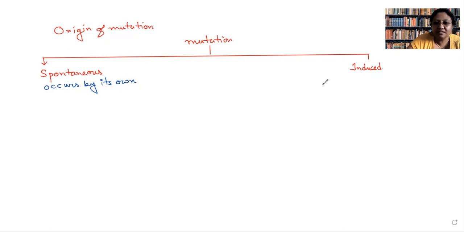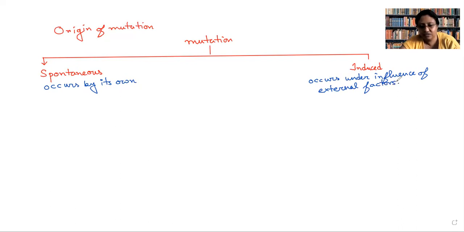And induced means occurs under the influence of external factors. For example, in the lives of teachers, two types of students are there. Actually, many types, but broadly two types.